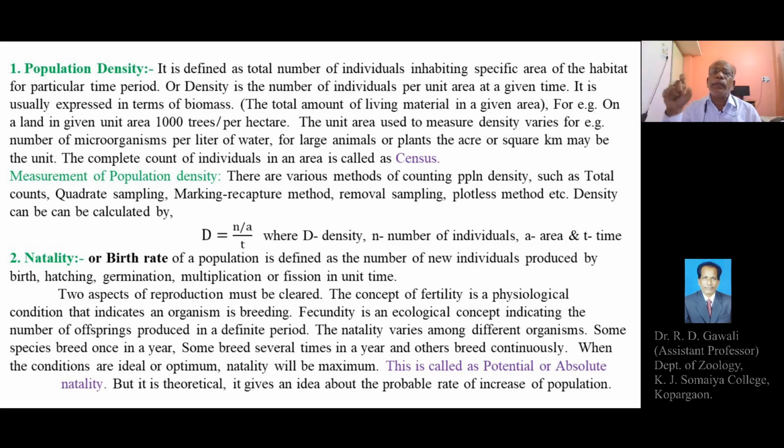The total counting of whatever living entities are present in that particular area is called a census. So the total count of individuals in an area is called a census.